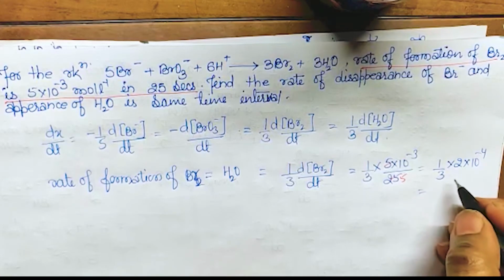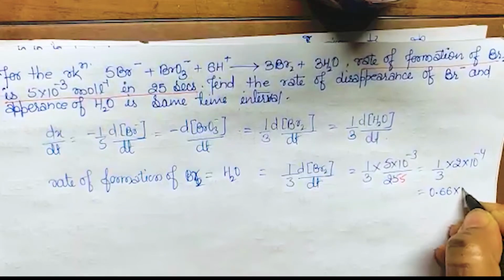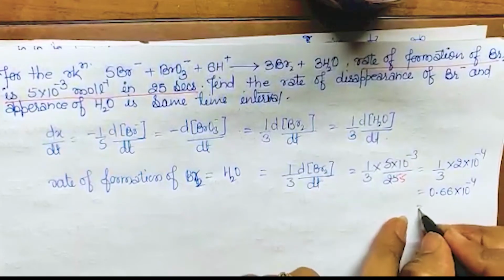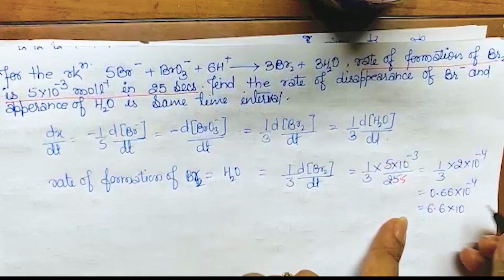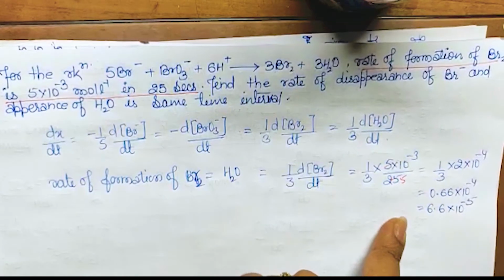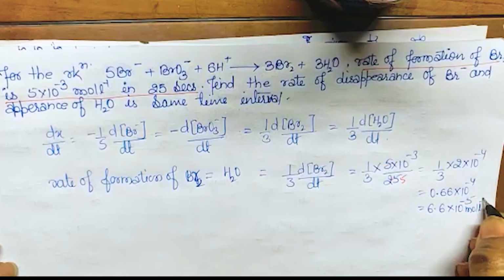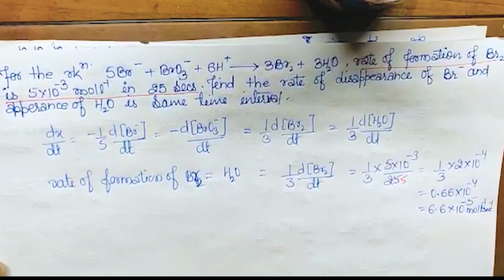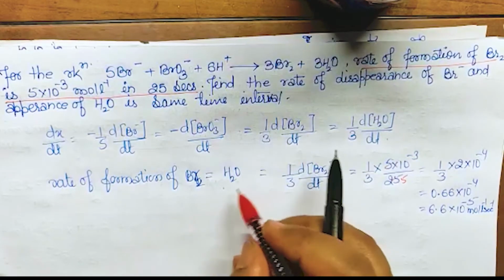how much it will be, 0.66, isn't it? 0.66 into 10 to the power minus 4, or if you want 6.6, you just add one more. This will be in mole per liter per second, isn't it? Now you have found the rate of formation, this was the question, you got it.